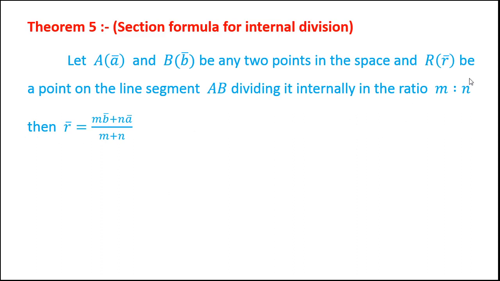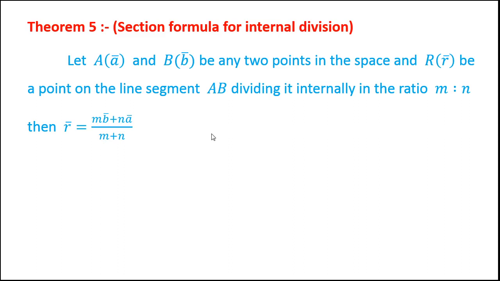Then this R bar is equal to m into B bar plus n into A bar upon m plus n.